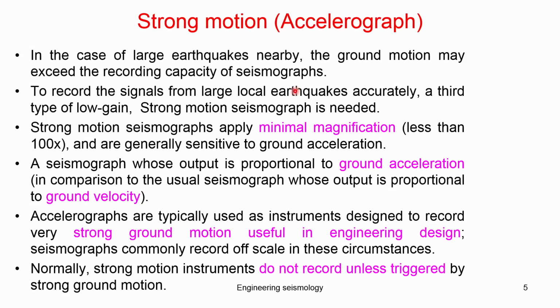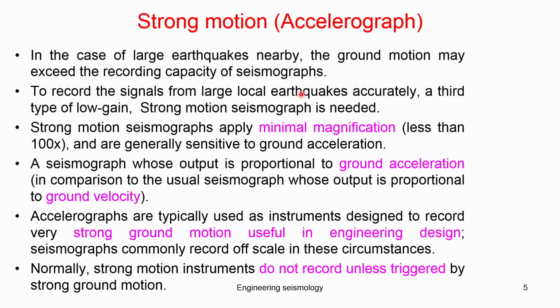Strong motion seismograms apply a minimal magnification, less than 100x, and are generally sensitive to the ground acceleration. A seismogram whose output is proportional to the ground acceleration, in comparison to the usual seismogram, whose outputs are proportional to the ground velocity. So, generally a seismogram will record ground velocity, and an accelerogram will record acceleration. The accelerograms are typically instruments designed to record very strong ground motion, useful for engineering design. Seismograms are commonly used to upscale these circumstances.